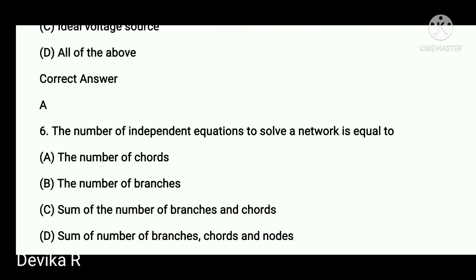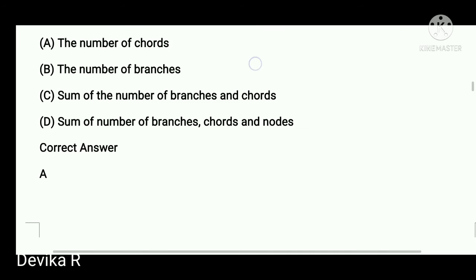The KVL equations we term as chords or links in graph theory. So the number of independent equations to solve a network is equal to the number of chords, which are also termed as links. For KCL equations, it is called twigs. Just remember that word. So here the correct option is A. The number of chords is the right one. So option A is the right one.